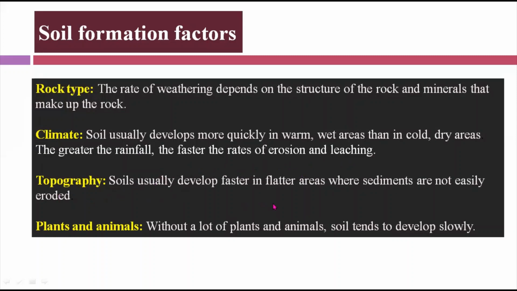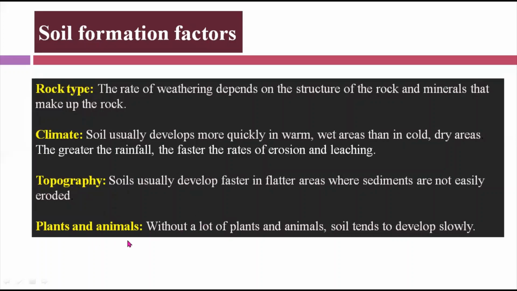Topography: soil usually develops faster in flatter areas where sediments are not easily eroded. तो जहाँ जहाँ erosion कम होगी, वहाँ soil जल्दी बनता जाएगा. So topography, the top surface of the earth, is very important. Wherever the topography is flatter and smoother, there are more chances of soil making.